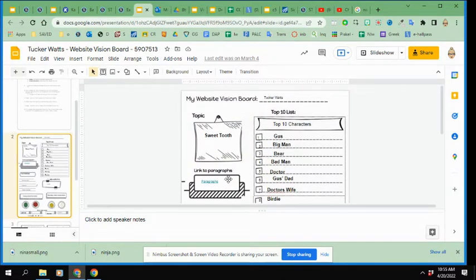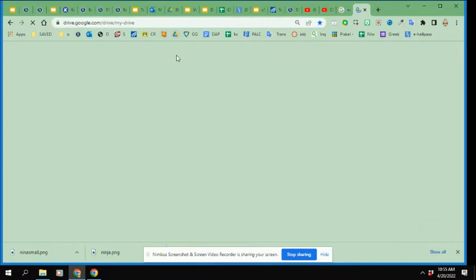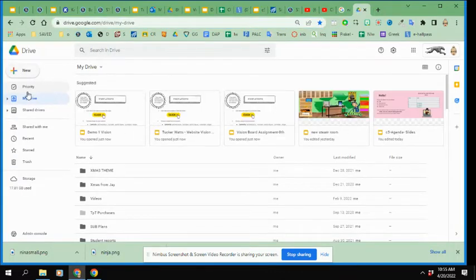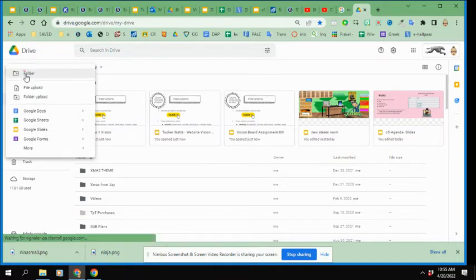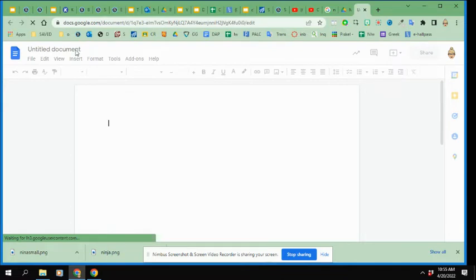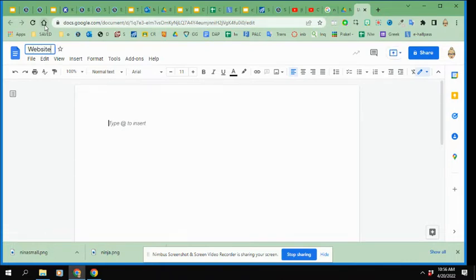Once I have the 3 points, I'm going to go ahead and open a Google Doc. A couple ways you can open a Google Doc. You can go right to your drive and click on new, or you can just type in Google Docs into the internet and open a Google Doc. But I'm going to open one from my drive, the plus sign, and then Google Docs. Okay. I'm going to first type in website paragraphs up here in the title.